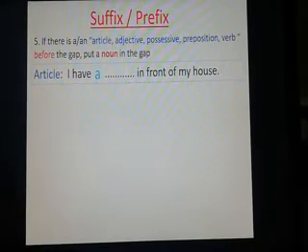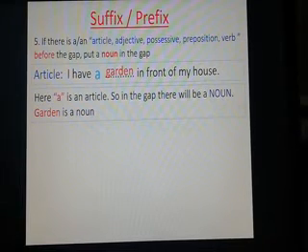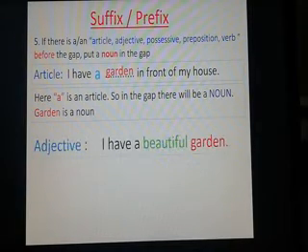Now use a noun: I have a garden in front of my house. After article "a" there is the noun "garden." Here "a" is an article, so in the gap there will be a noun. Garden is a noun. Okay. For adjective: I have a beautiful garden. Here "beautiful" is an adjective and "garden" is a noun.